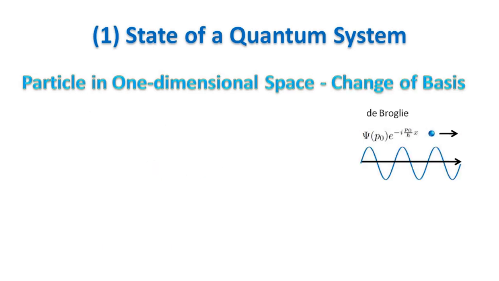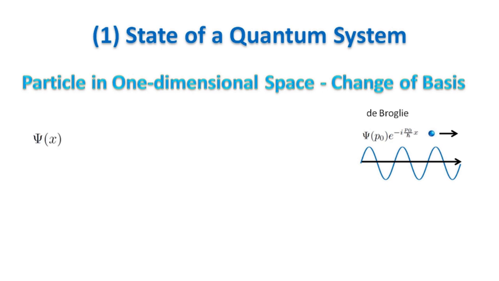We want to represent the same system in a different basis. We want to use the momentum basis. The wave functions of particles with definite momentum and unknown position are waves oscillating all the way from -infinity to +infinity with definite wavelength depending on the momentum. This is due to the principle of wave-particle duality.